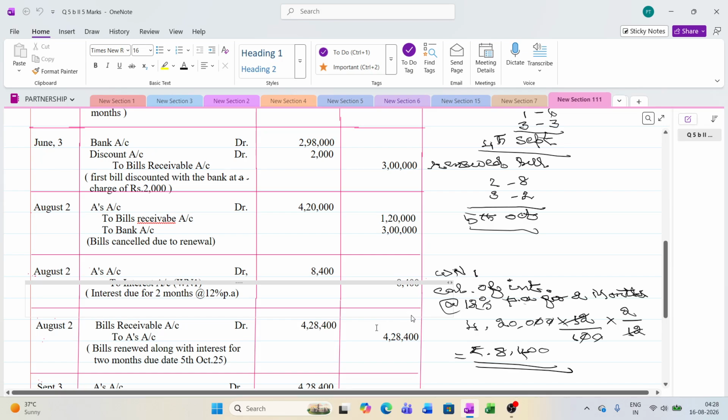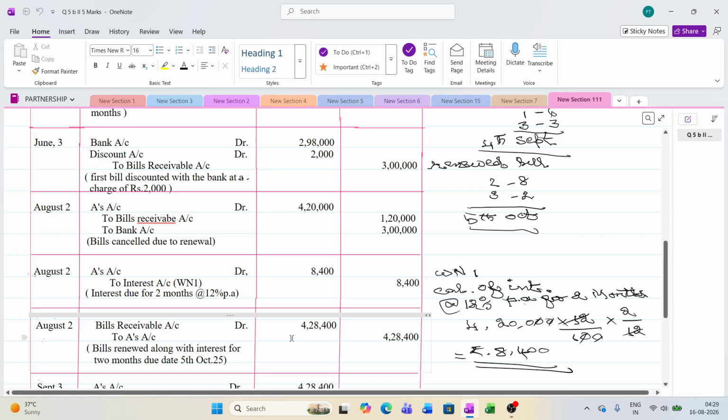Okay, then we are making the combined bills along with interest. So 4,28,400, and A's account will get 4,28,400. Whenever you see 4,20,000 debit, 8,400 debit, 4,28,400 credit.